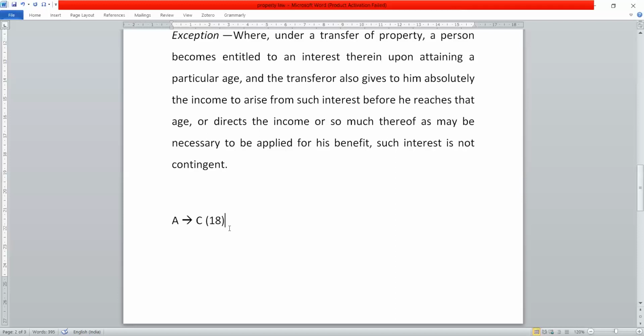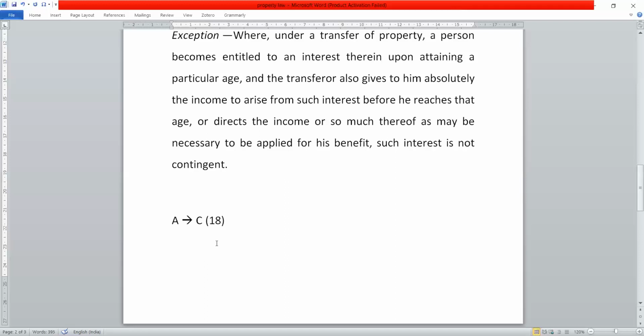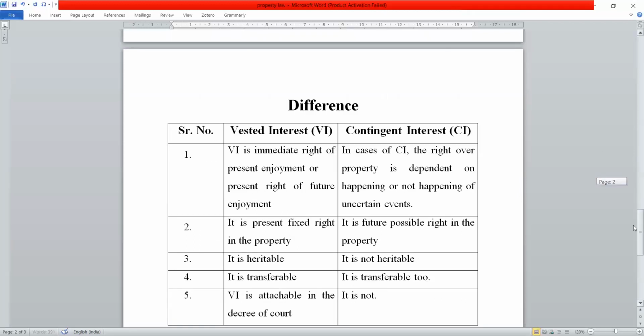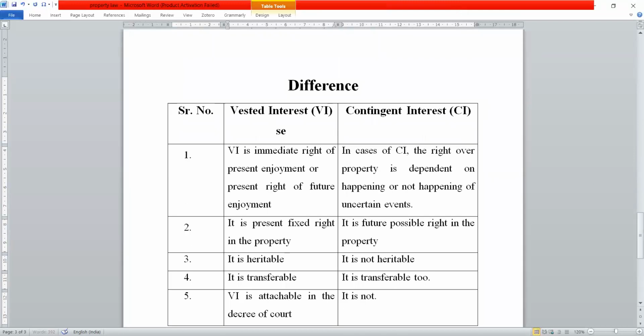So in that situation, if we read this exception, it makes the right of C a vested interest in the property even before C reaches the 18 years age limit as per the transfer. So this is section 18. Now, what is the difference between section 19 and section 21?